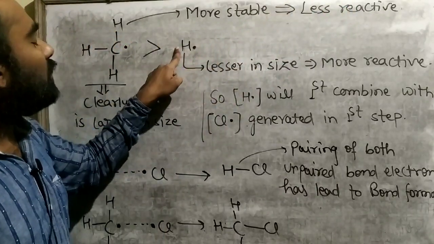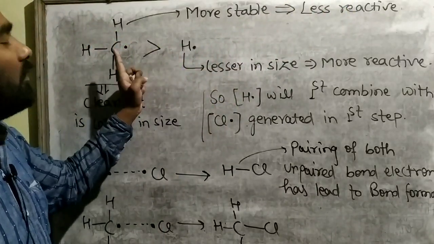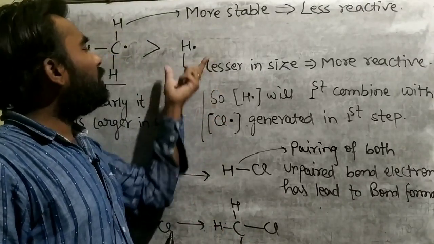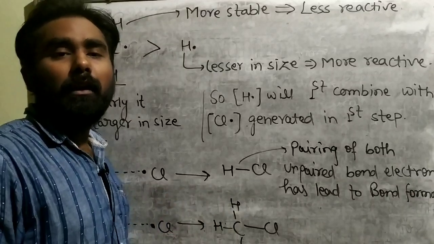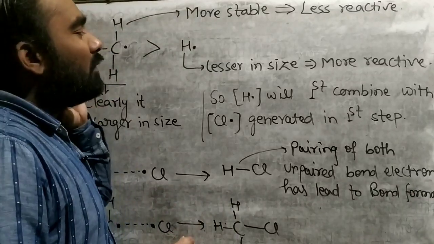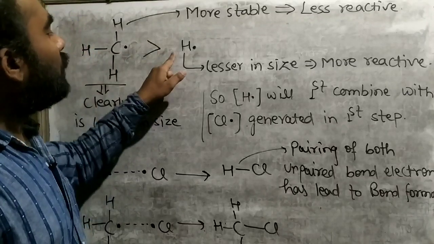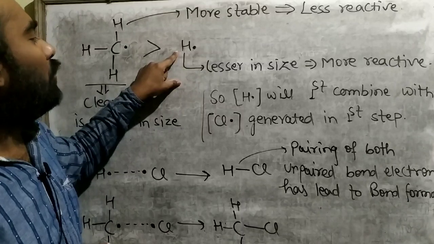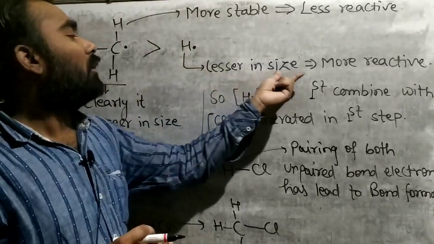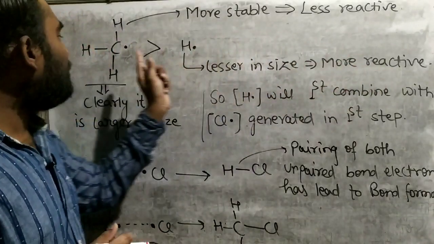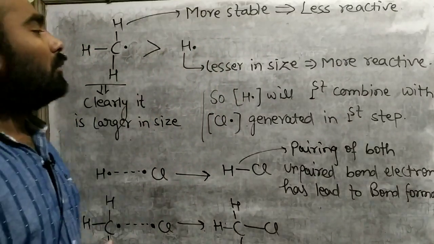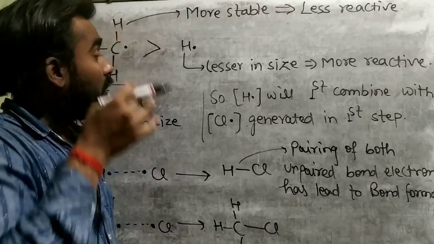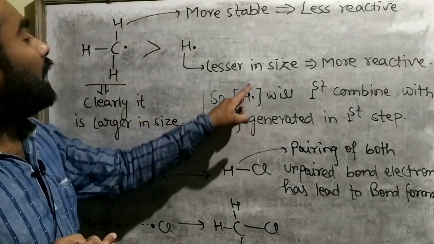Now hydrogen free radical is lesser in size compared to this methyl free radical. In fact, in general, hydrogen free radical is the smallest free radical generated in reactions. So hydrogen free radical will always be very reactive because it is lesser in size, so more reactive compared to methyl free radical. So what will be the next further process? Hydrogen free radical is more reactive.